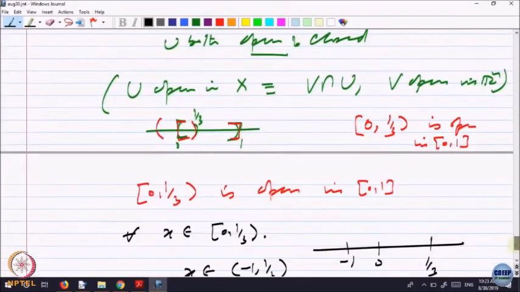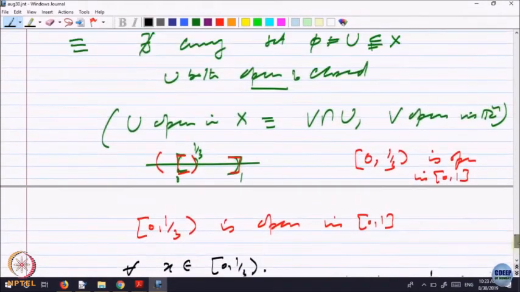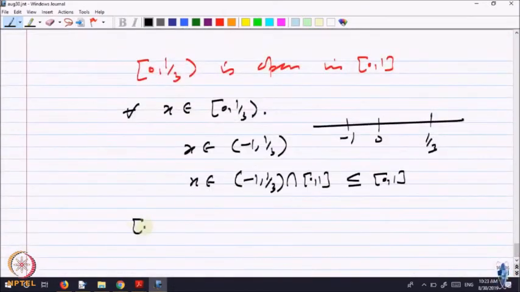For example, if I look at the interval 0 1, I am saying it is open in 0 1. Is it okay for everybody? It is like the whole space is always open in itself, and the whole space is also closed in itself. This way of looking at things helps later on to define many things in higher courses.